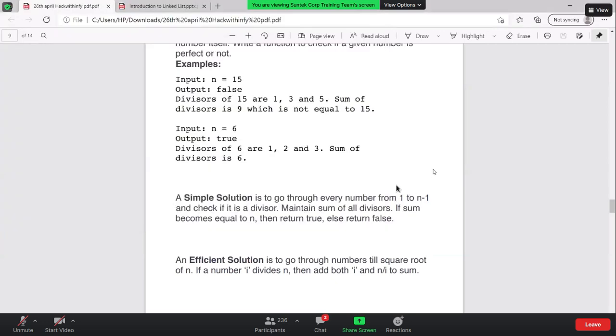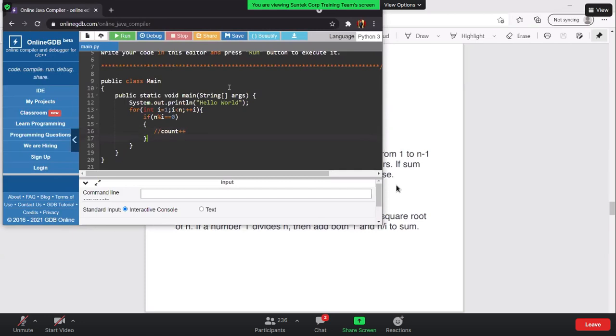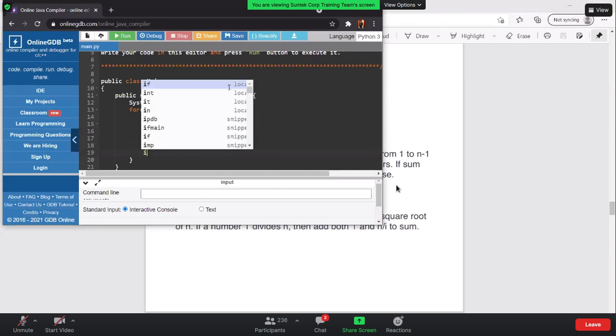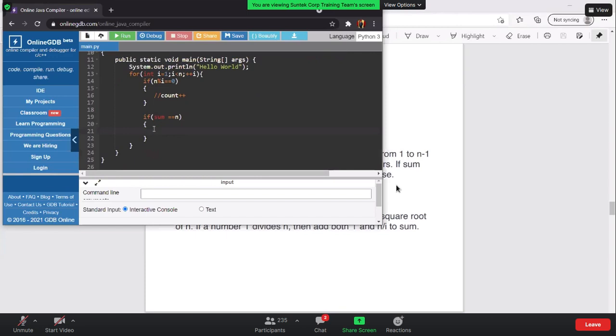The second solution is to maintain the sum of the divisors, and check if the sum is equal to n. So if at the end I got the sum equal to n, let's say there is a variable sum which is basically equal to n, I can just print out whether it's a perfect number or not on the basis of the sum. But this is not an optimized solution.